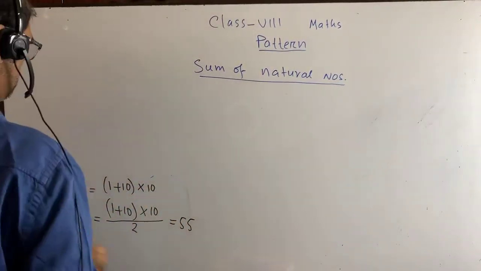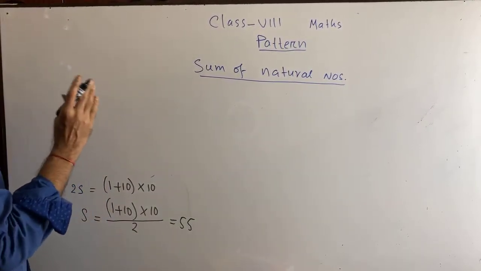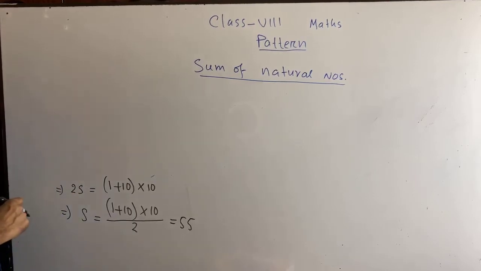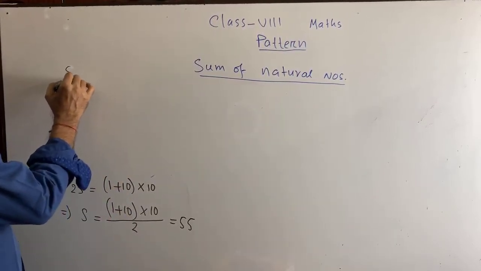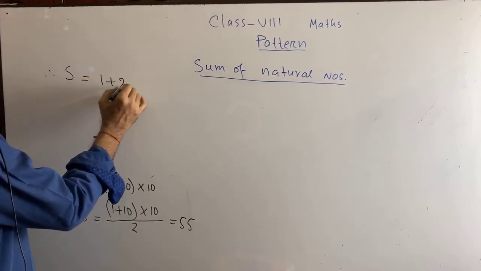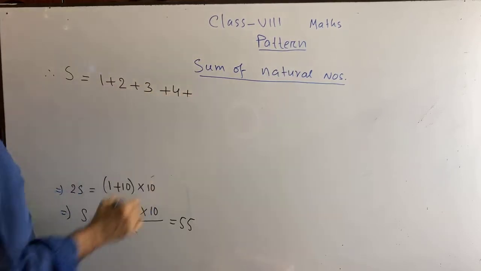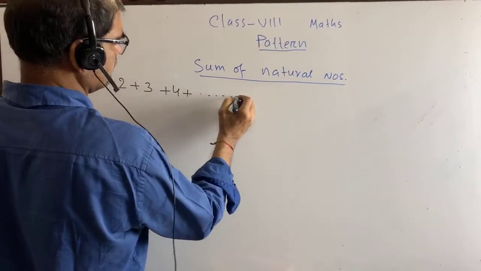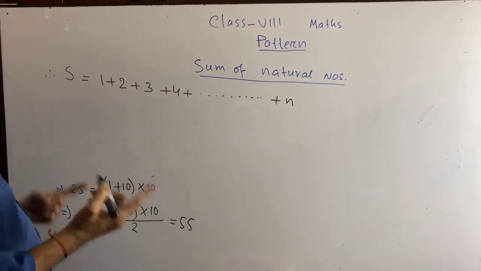Can you please remember what was s? S was what? 1, 2, 3, 4 up to 10, right? In this way, and its sum is this. But if it is written, therefore, s is equal to 1 plus 2 plus 3 plus 4 plus dot dot dot plus n, I mean up to n. Then what will be the sum?